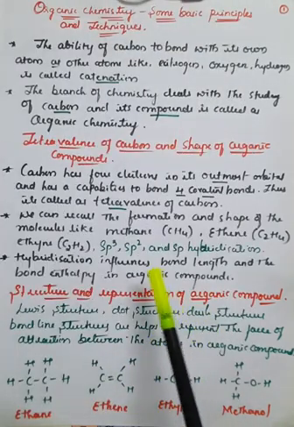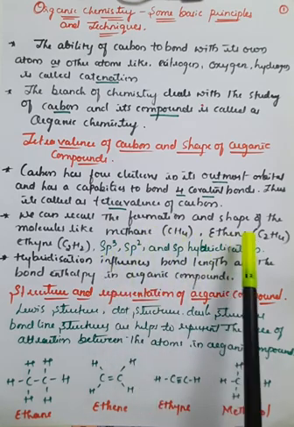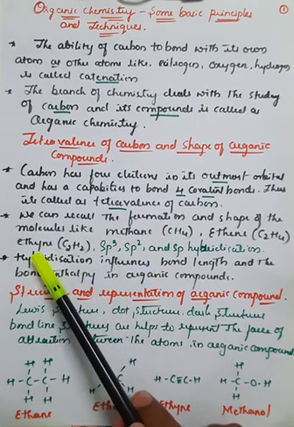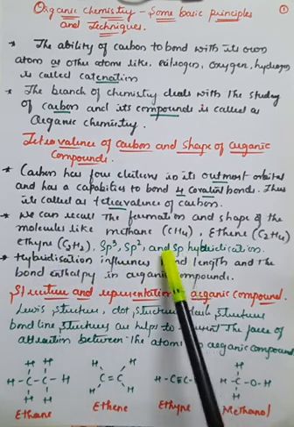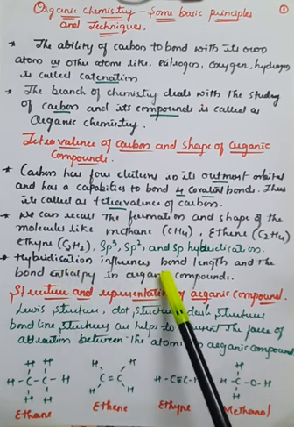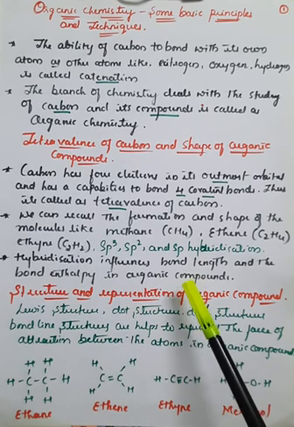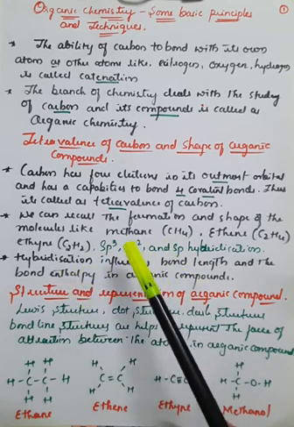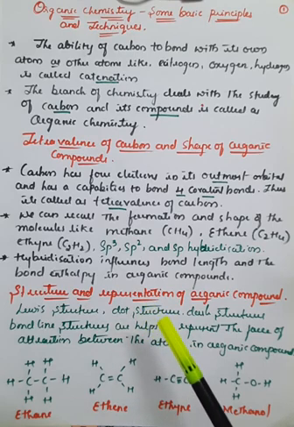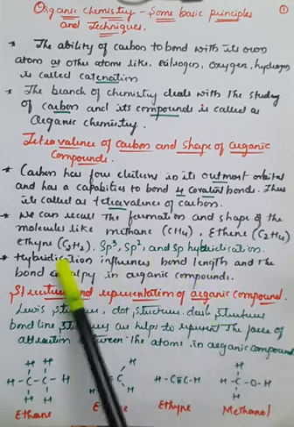The same thing I have written here. If you observe, in the case of the methane molecule, it is sp3. In the case of the ethene molecule, it is sp2. And in the case of the ethyne molecule, it is called sp hybridization. Hybridization influences the bond length as well as bond enthalpy in organic compounds. So the hybridization of the molecule, which means the structure of the molecule, can change the values of bond length as well as bond enthalpy.